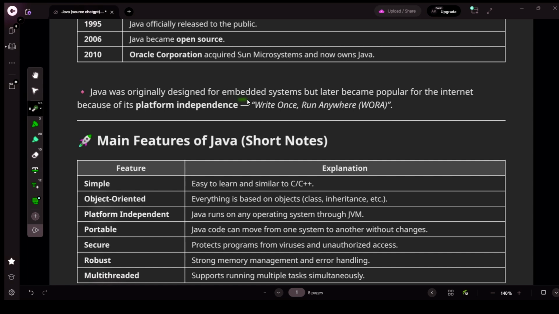Java was originally designed for embedded systems, but later became popular for the internet because of its platform independence. Write once, run anywhere. That is called the WORA effect. Java was priorly designed for embedded systems. What do you mean by an embedded system? Embedded systems are those systems which perform only a single task and control the whole system. But Java later became popular for the internet because of the platform independence feature. We discussed this before.